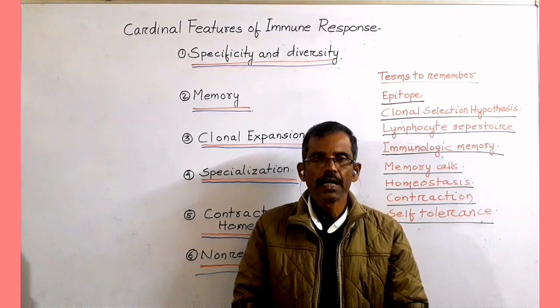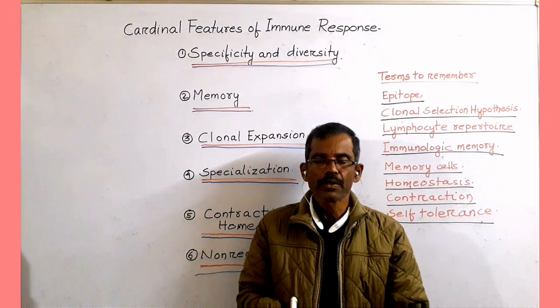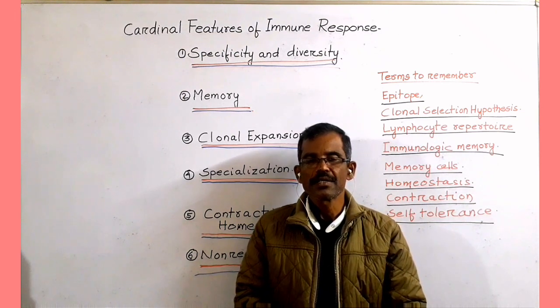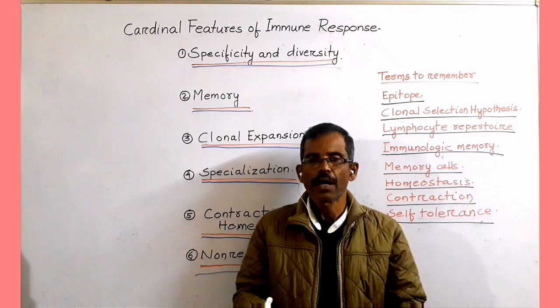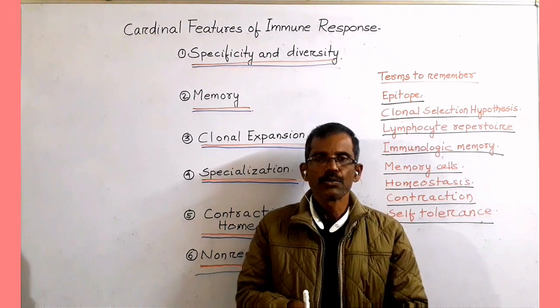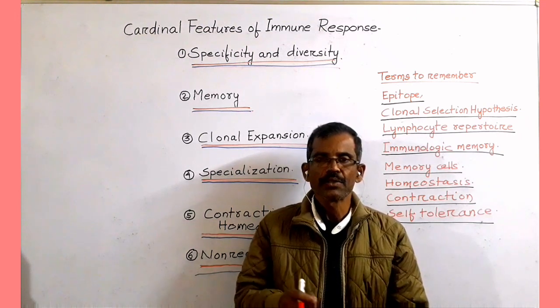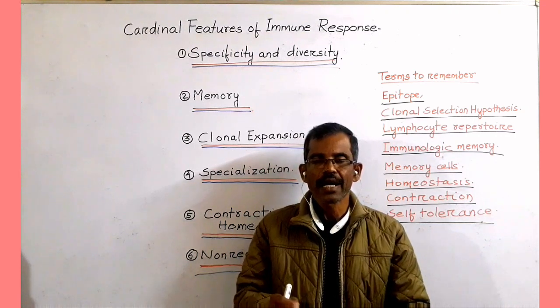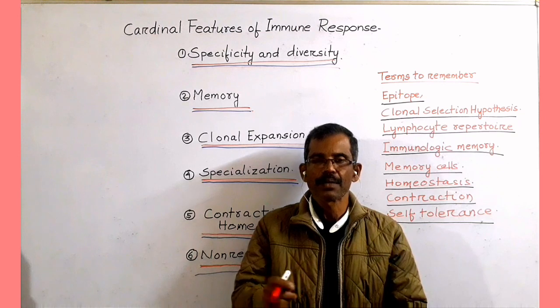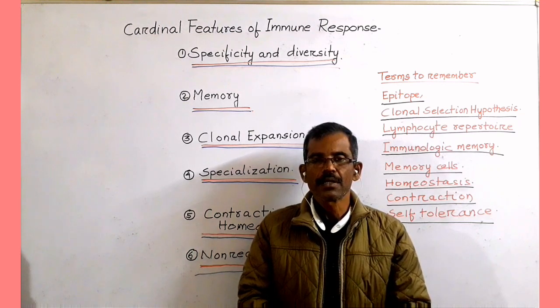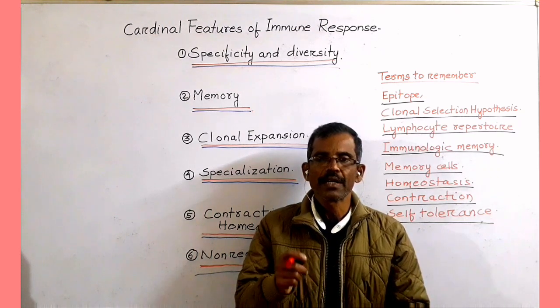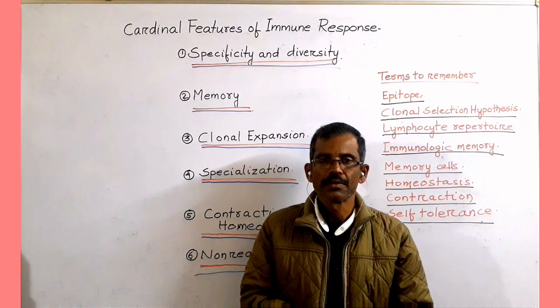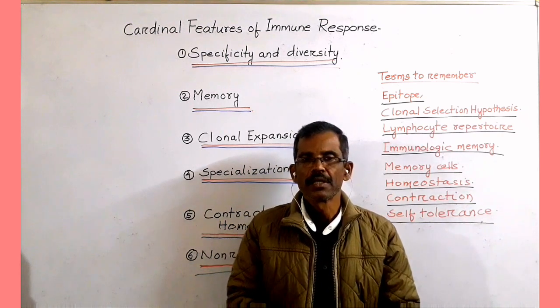The ability of the lymphocyte repertoire to recognize a very large number of antigens is due to the differences in the structure of antigen binding sites of the cell surface receptors that are present in the B lymphocyte and T lymphocyte. This is known as diversity.